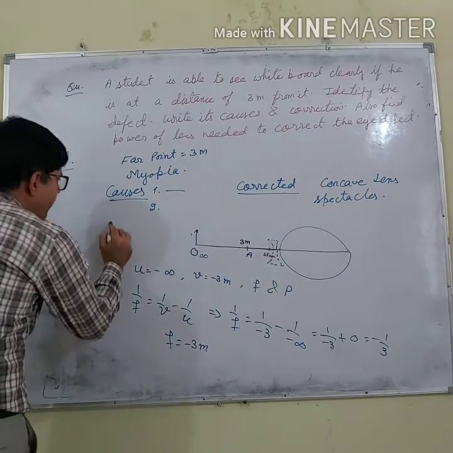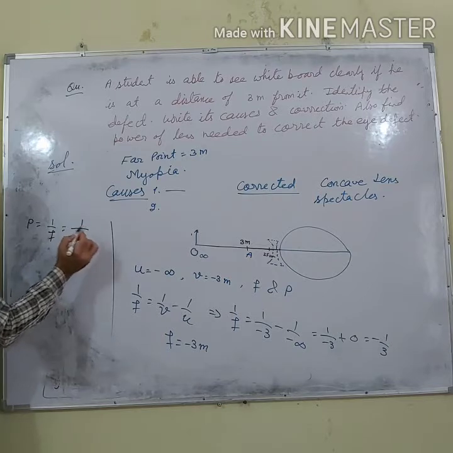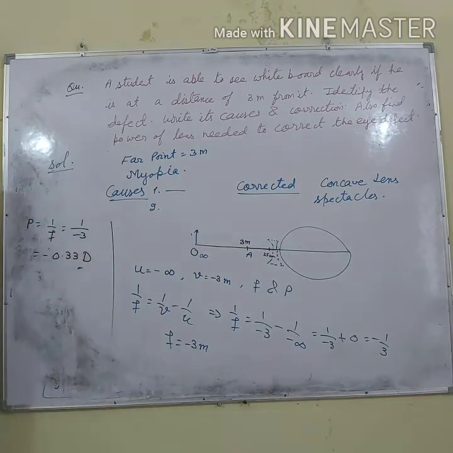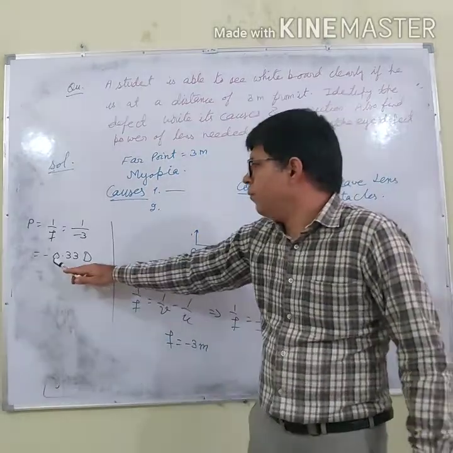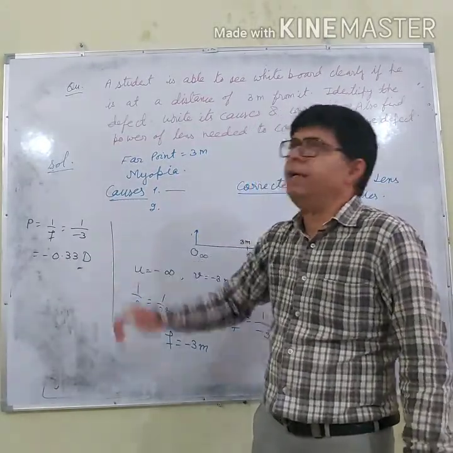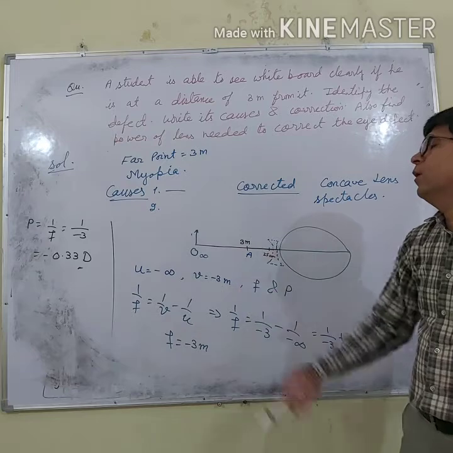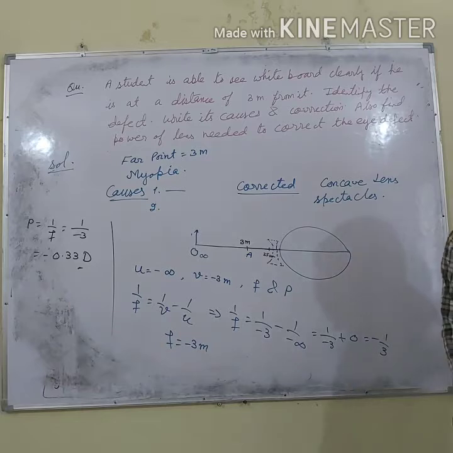And what is the power of the lens? Power of lens is 1 over focal length, that is 1 over minus 3, which is minus 0.33 diopter. So what is the power of lens he needs? He needs the power as minus 0.33 diopter. So he needs a concave lens whose power is minus 0.33 diopter. So in this way you can find out the power of the lens needed to correct the defect.